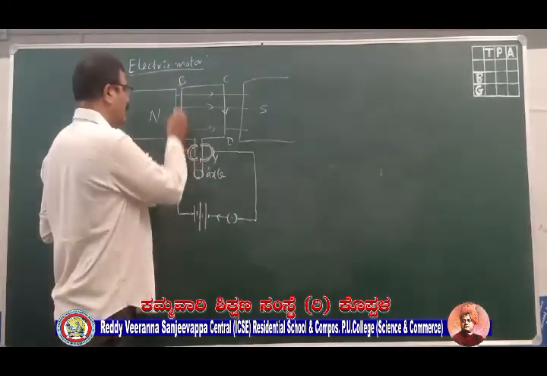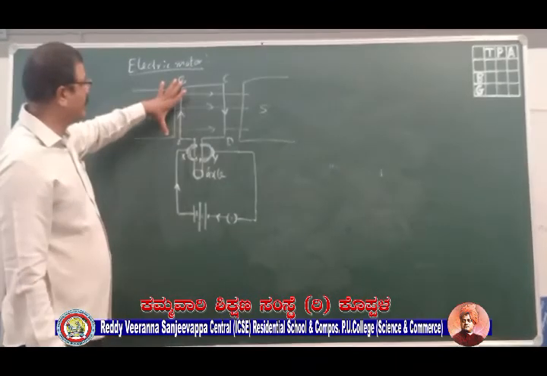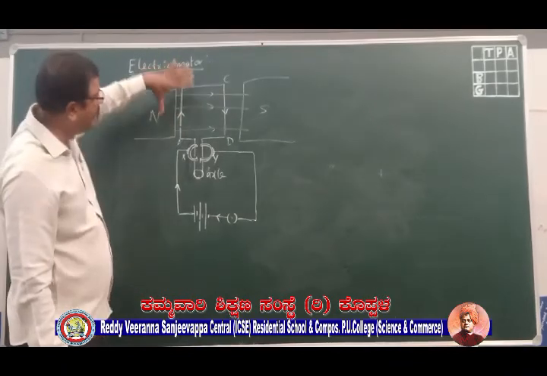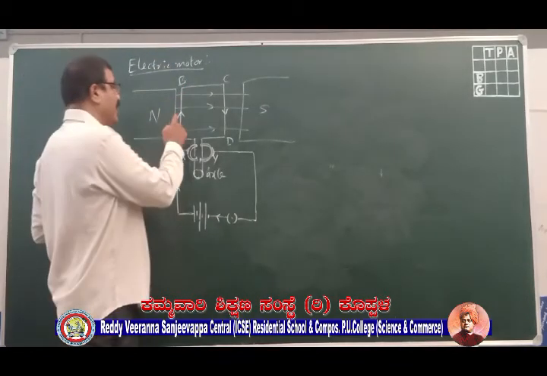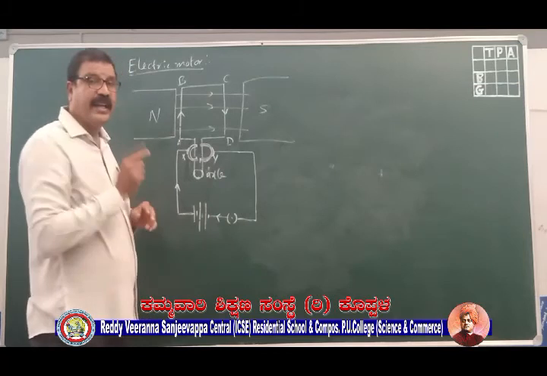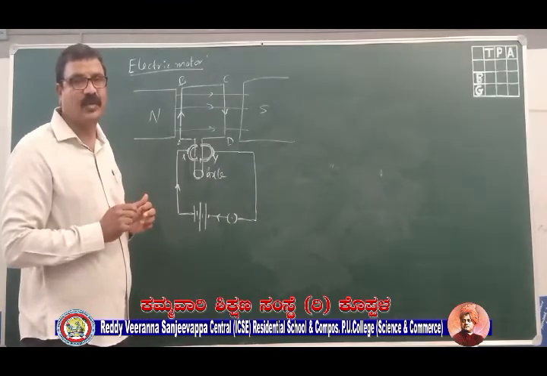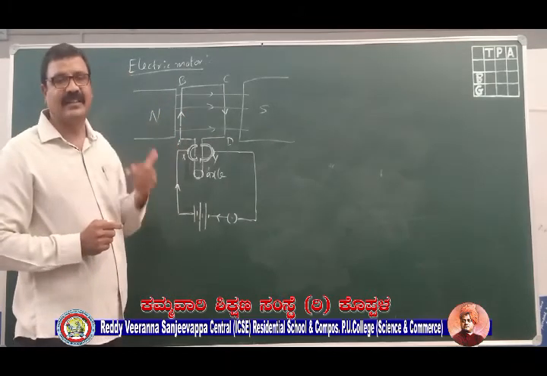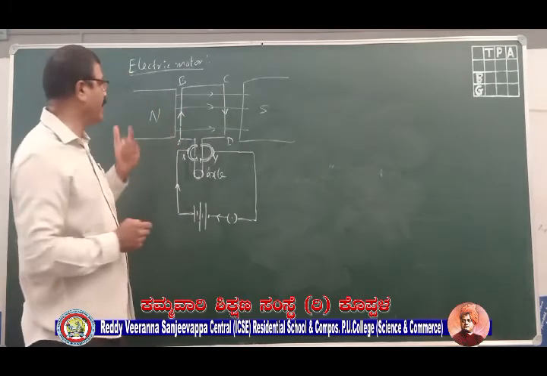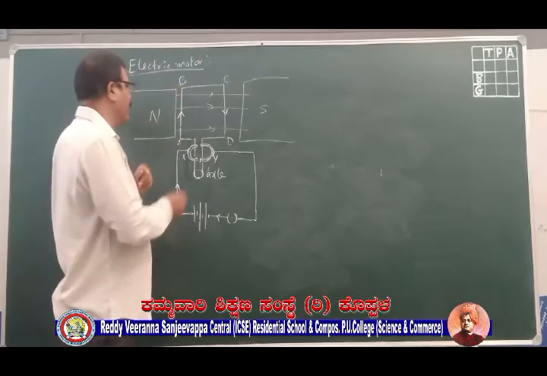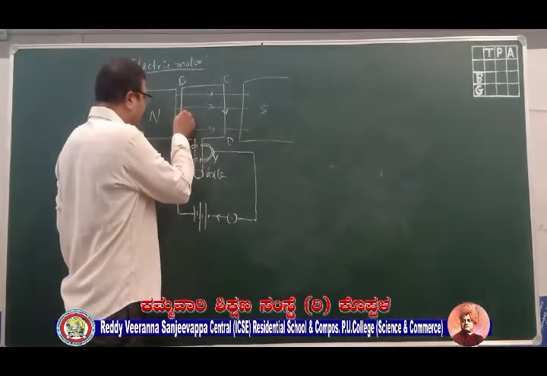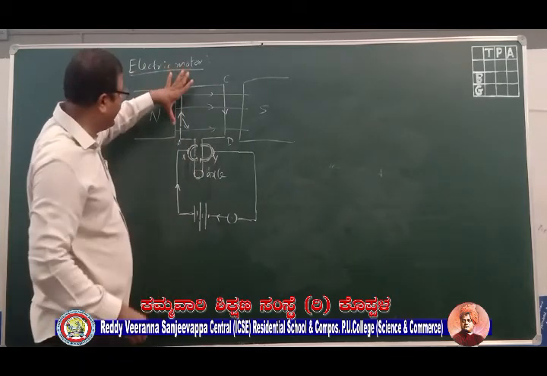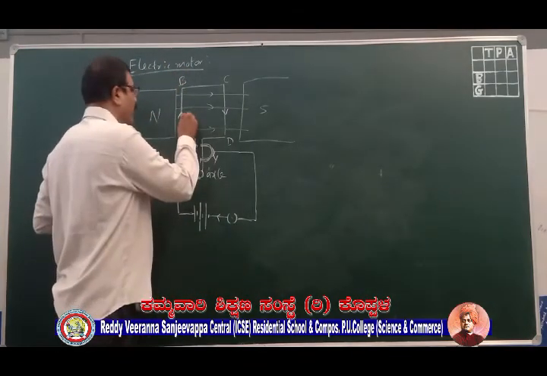Current will start flowing through the conductor. So this AB will be carrying current which is already in a magnetic field. So what will happen? It will experience maximum force. In what direction will it experience maximum force? For that, let us apply once again our left hand thumb rule. When you apply the left hand thumb rule to the conductor AB, you see that the force will be acting in the downward direction.